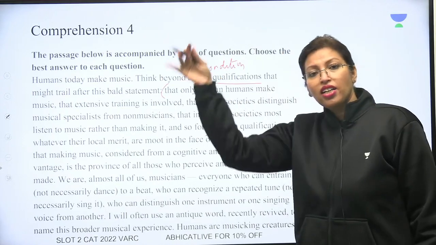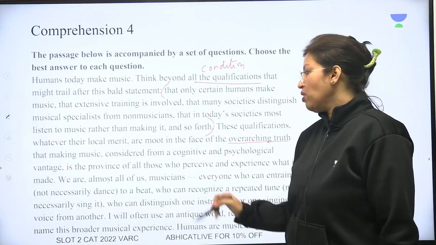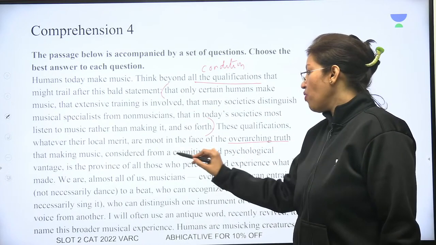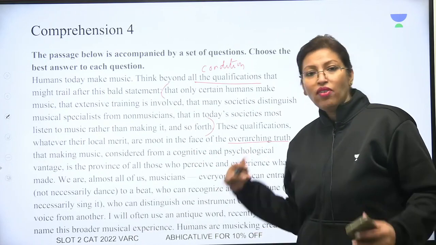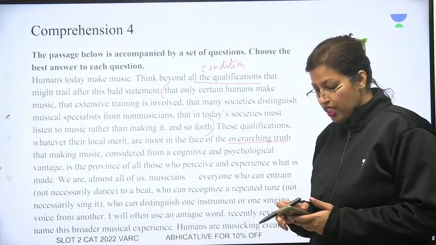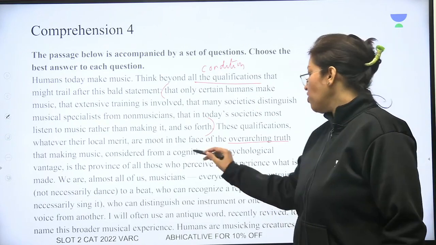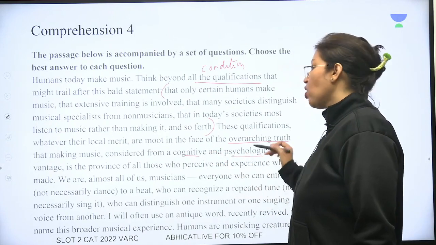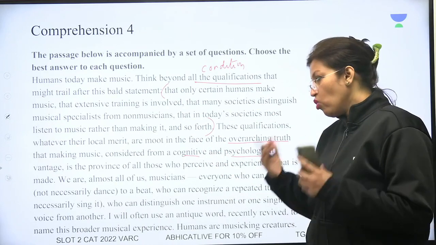Arch means towering above. So there is that overarching truth that making music is the province of all those who perceive and experience what is made. So anyone who makes music, if he enjoys it, then he is the maker of the music. Okay, considered from a cognitive, learning and psychological perspective, I make music. Who can make it?